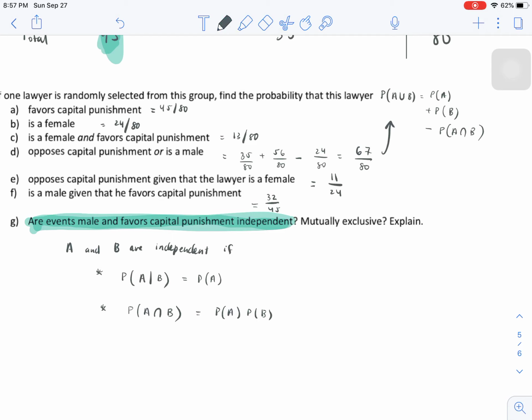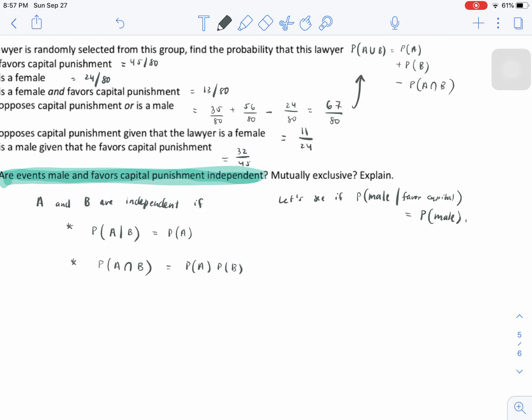So in other words, I want to test if probability of male, given that you favor capital punishment, is equal to the probability of being male. If this is true, then we say that these two events are independent.